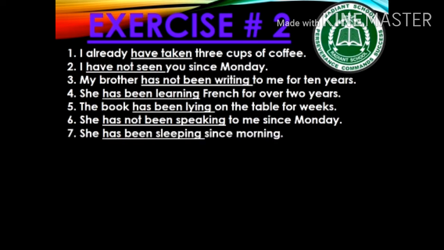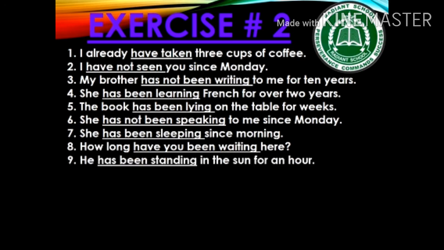Sentence number 7 is, she has been sleeping since morning. Here again we will use present perfect continuous tense, has been sleeping, because since is used in the sentence. Sentence number 8 is, how long have you been waiting here? We have seen this how long word in the keywords of present perfect continuous tense. That's why we have used have been waiting. Clear?